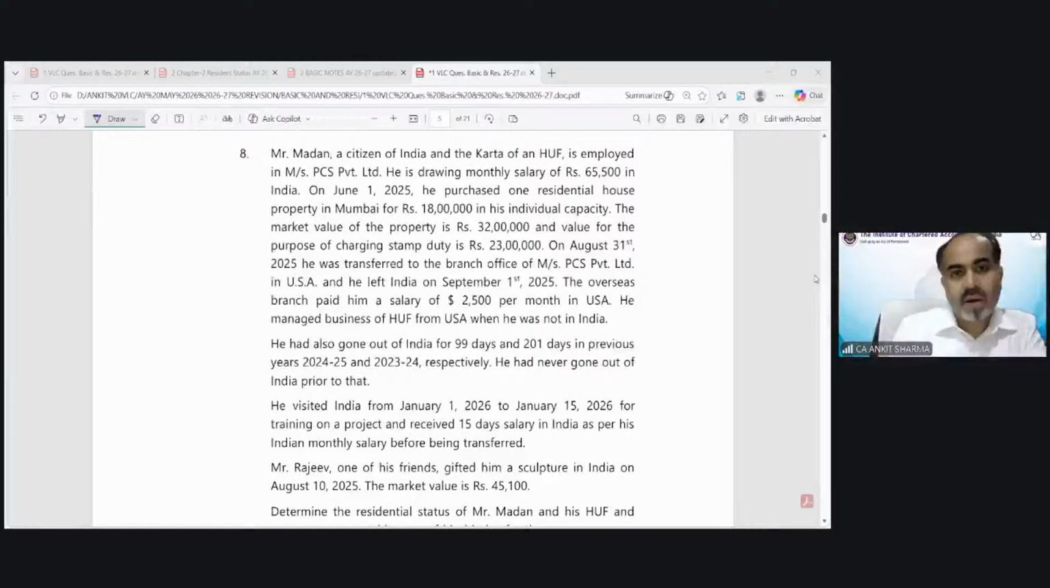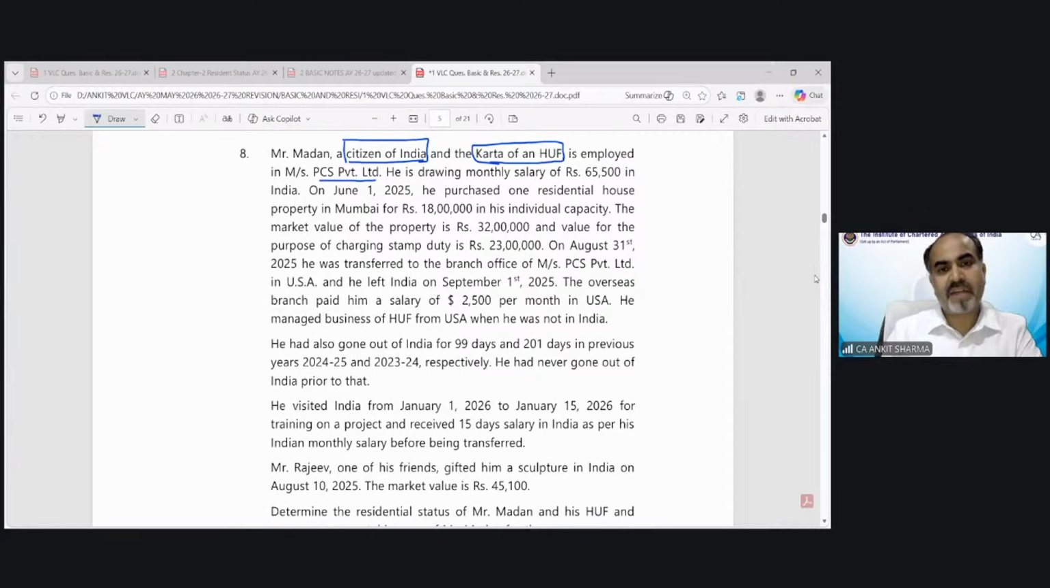Sure. Mr. Madan, a citizen of India and Karta of an HUF. Now, two persons are involved in this question. Mr. Madan as an individual and the Karta of a HUF is employed in Messrs PCS Private Limited. He is drawing monthly salary of 65,500 in India. On 1st June 25, he purchased one residential house property in Mumbai for 18 lakh in his individual capacity. The market value is 32 lakh, the value for stamp duty, this is for house property and capital gain provisions.